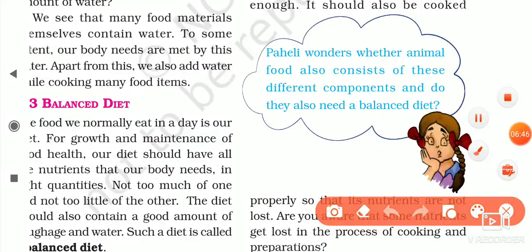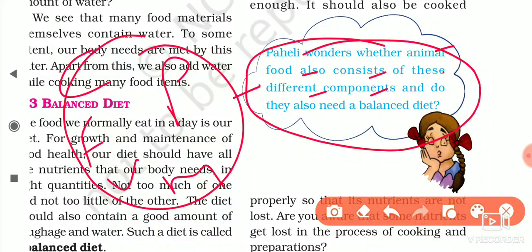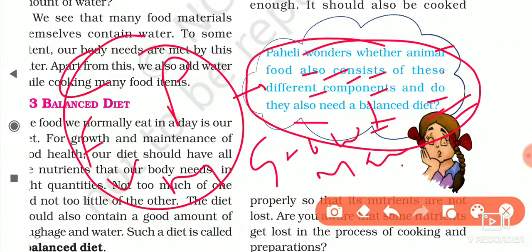Paheli wonders whether animals' food also consists of these different components. Yes, animal food also consists of these different components. For example, carbohydrates, fat, vitamins, minerals, proteins. All these nutrients are also contained in animal food. Next, do they also need a balanced diet? Yes, they also need a balanced diet for proper growth and maintenance.